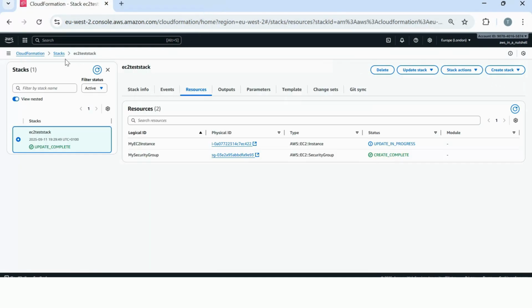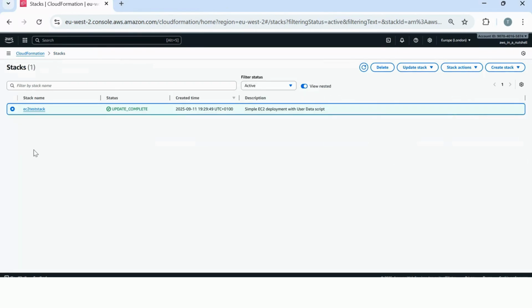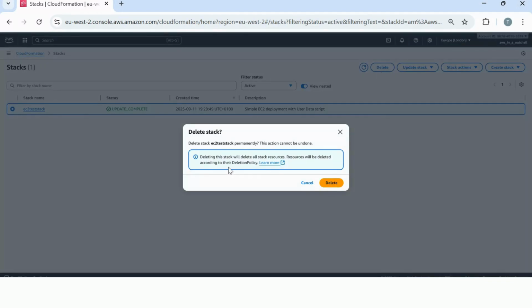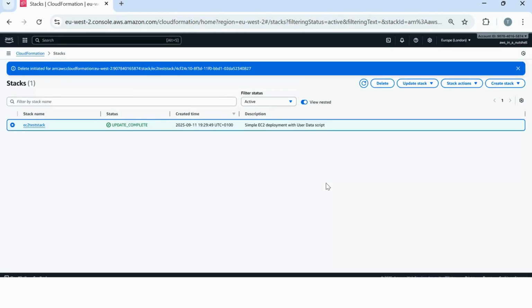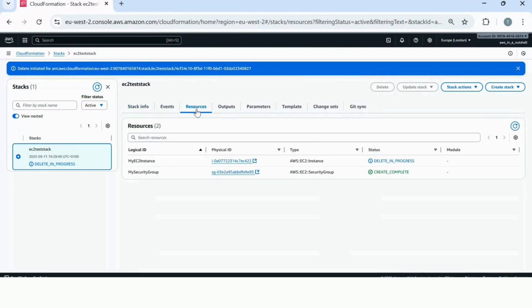So what we'll finally just do to end the video is we'll just show how easy the cleanup is. So you literally just highlight the stack, click delete, and then click delete again. And it'll just say delete initiated. So it'll say delete in progress. We don't really need to stick around and watch the whole thing. It will just terminate all the resources for you. Just takes a little bit of time.